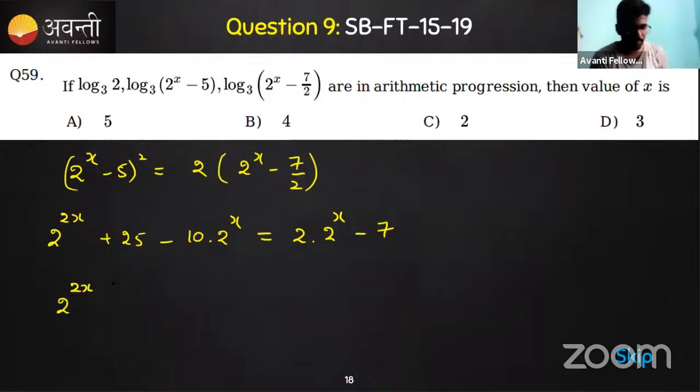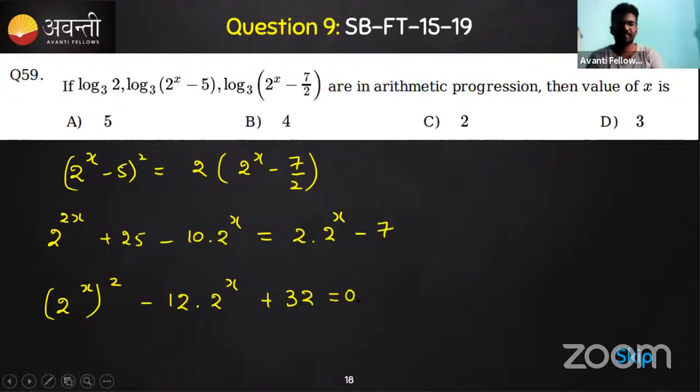So what is this? This looks like a quadratic equation or not? 2 to the power x whole square, minus 12 times 2 to the power x, plus 32 is equal to 0. So we solved it. It's a quadratic equation.